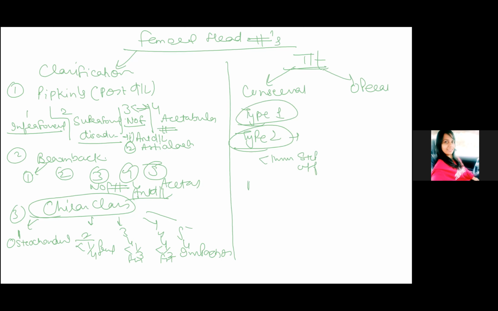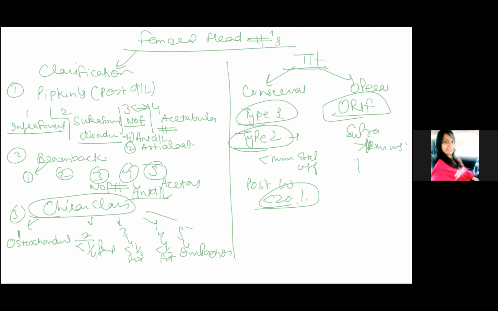Then if there is posterior wall less than 20% fractured, then you can do the conservative, otherwise operative. In the operative treatment, you can do the open reduction internal fixation. You have to do the open reduction internal fixation if there is suprafoveal fracture and more than 1 millimeter step off.